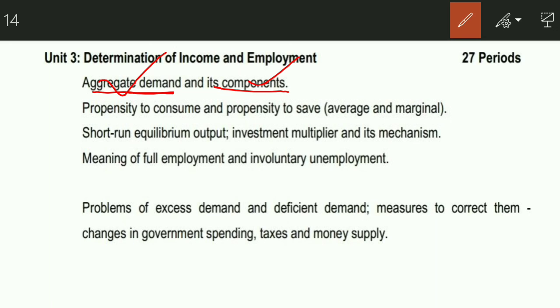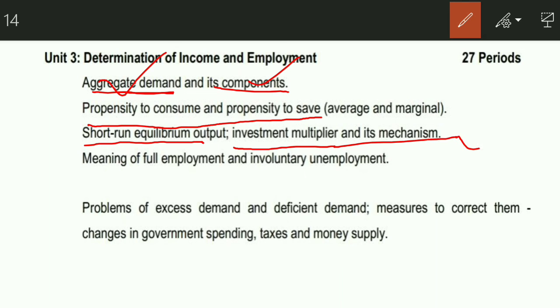That's why I talked about that also in detail. After that, we did propensity to consume, propensity to save, right? We also did equilibrium, right, by both the methods: the aggregate demand and aggregate supply approach, and the other approach, that was the investment and saving approach as well, right? We did both the approaches.